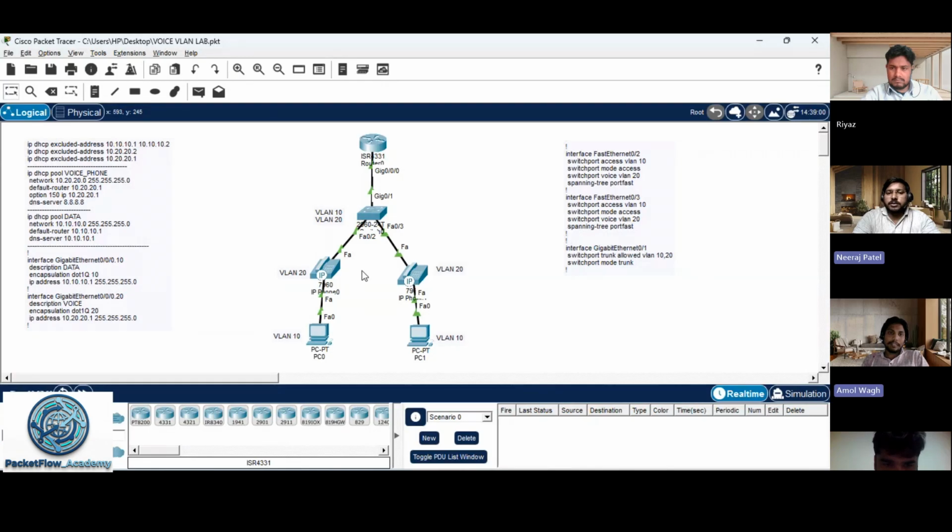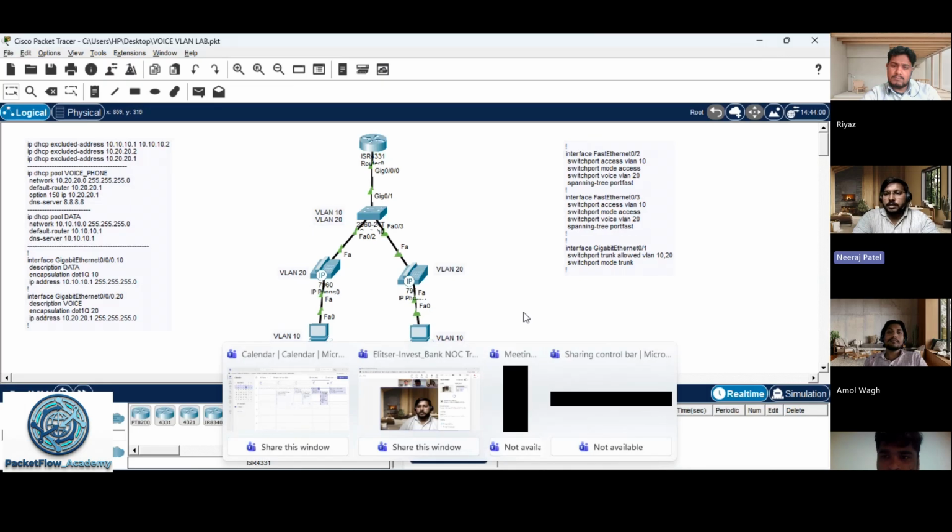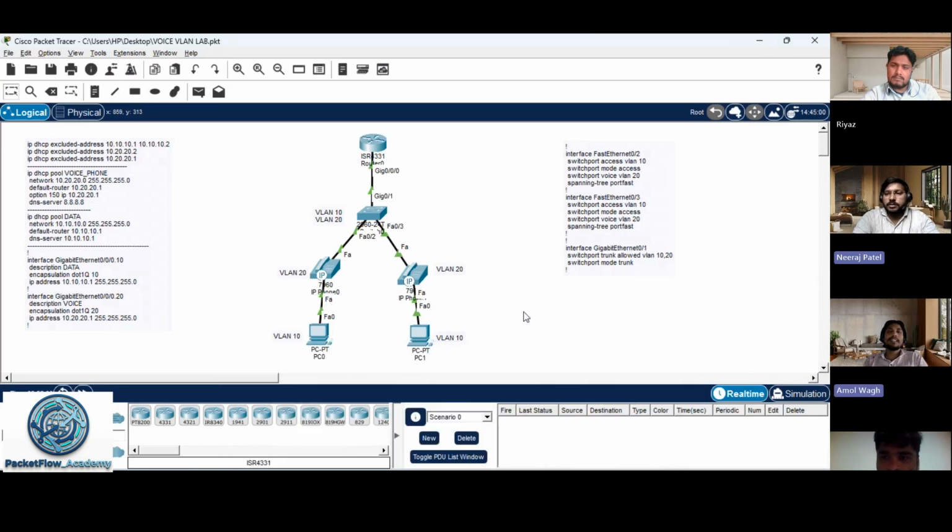Let me correct you here. Whenever our phone gets connected to the network, it normally needs an IP address, right? But that is another part. Here we are discussing only the VLAN ID. How does the phone know about the VLAN ID? Which VLAN do I need to send the traffic to? Which VLAN tag do I need to add in the packet? Which VLAN ID?